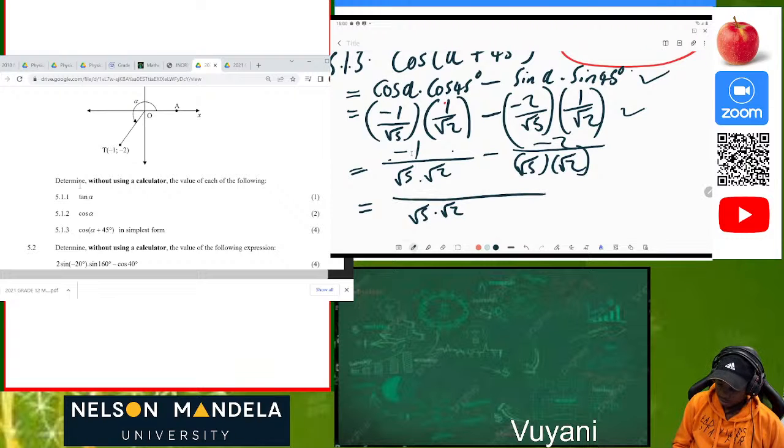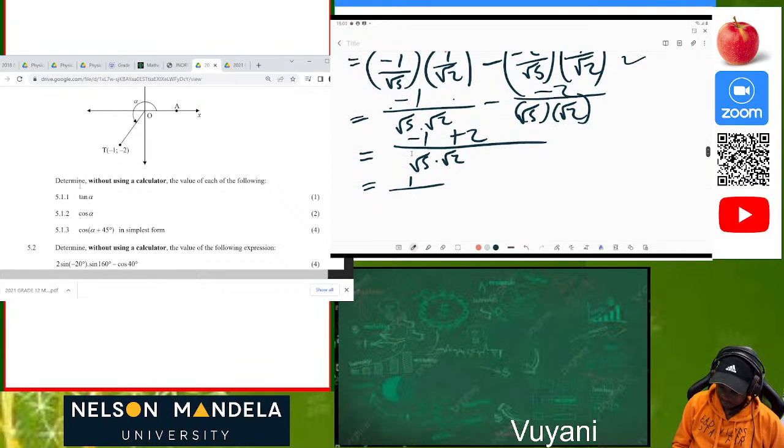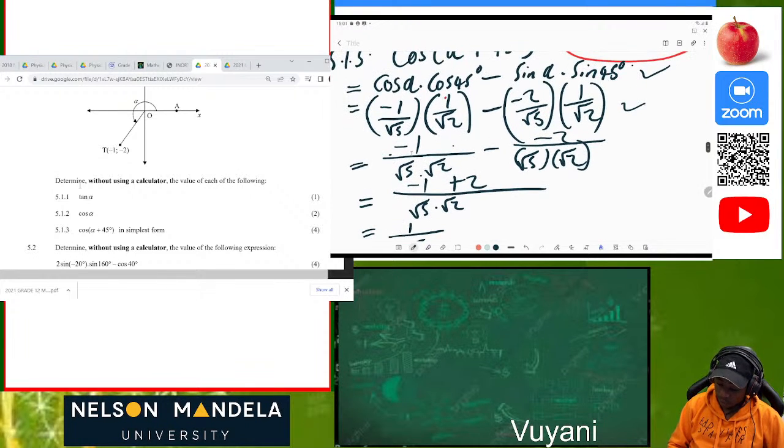Then it's going to be negative 1 plus 2, so this is the same as 1 over root 5 times root 2, which is root 10. So that will be our final answer. You now get your 4 marks just like that.